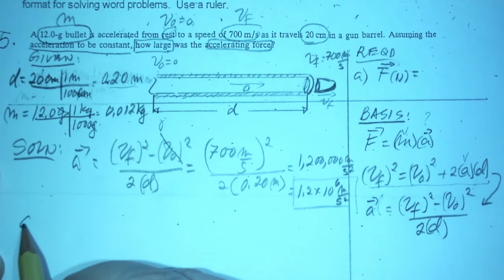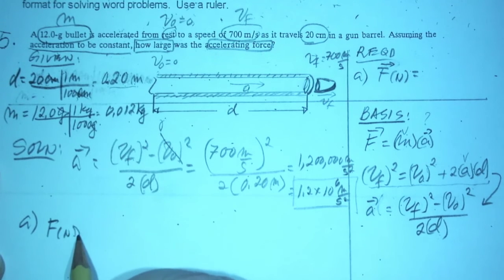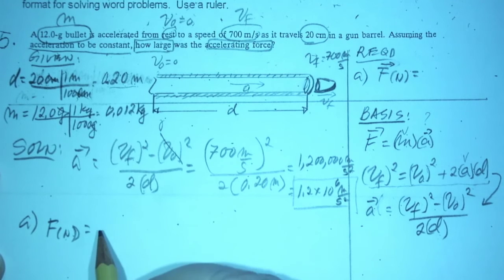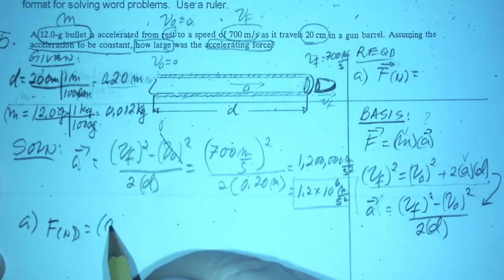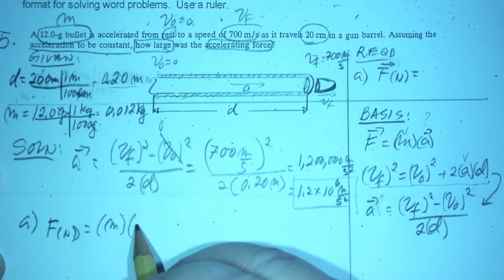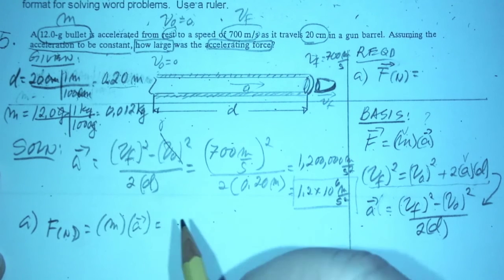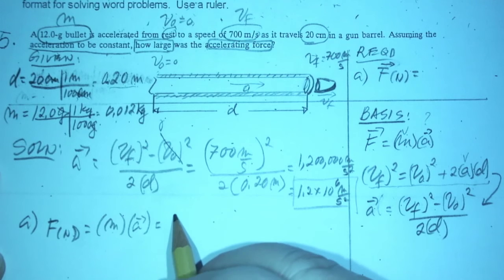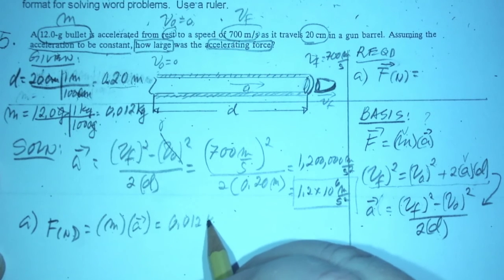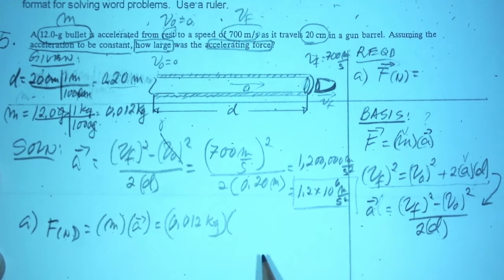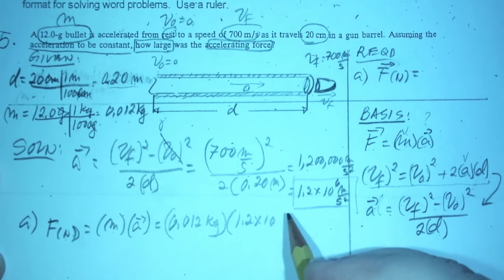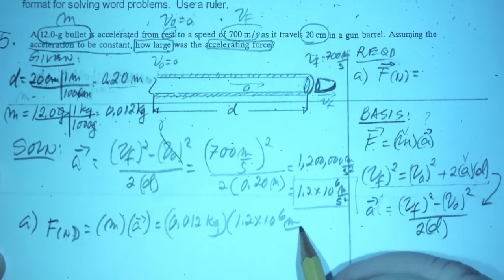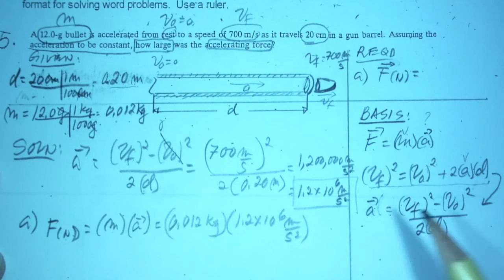Okay, so now we're going to solve for the force in newtons. And remember, to get newtons, you have to have kilograms times acceleration in meters per second squared. Okay, so in kilograms, it's 0.012 kilograms times 1 times 10 to the 6 meters per second squared. And the answer here in newtons is